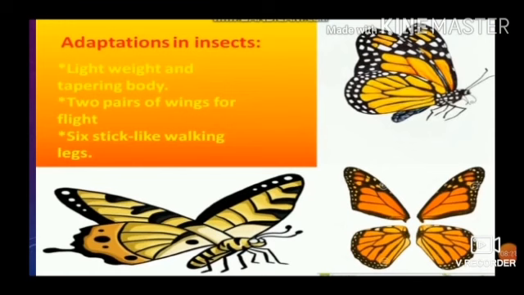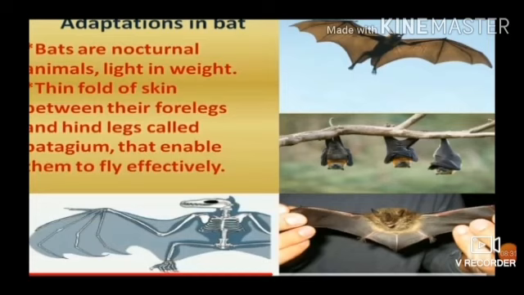Adaptation in insects. Lightweight and tapering body. Two pairs of wings for flight. Six stick-like walking legs. Adaptation in bats. Bats are light in weight, with a thin fold of skin between their forelegs and hind legs that enables them to fly effectively.